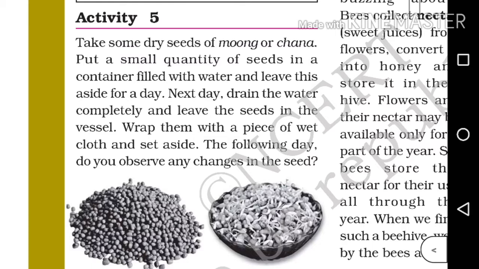So okay students, it's such an interesting activity. All we have to do is take some dry seeds of moong or chana and put them into a container filled with water. Leave it aside for a day. On the next day, drain the water and leave the seeds in the vessel. Now wrap it with a piece of wet cloth and set aside.